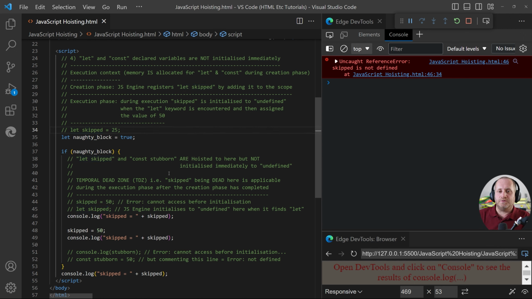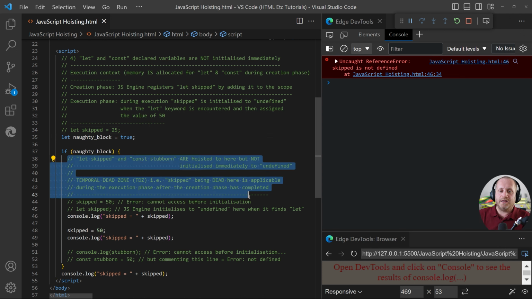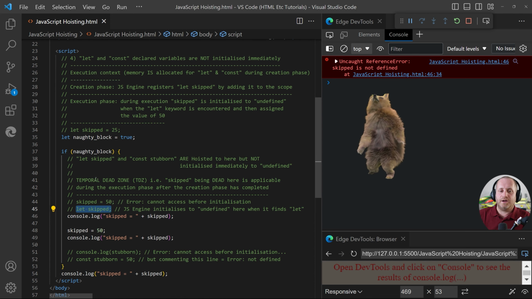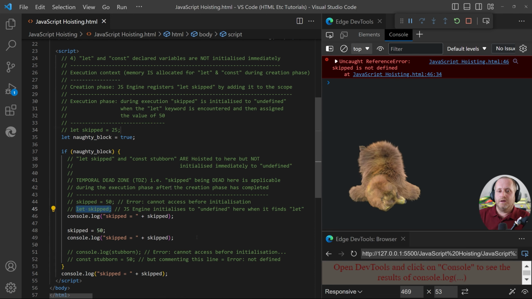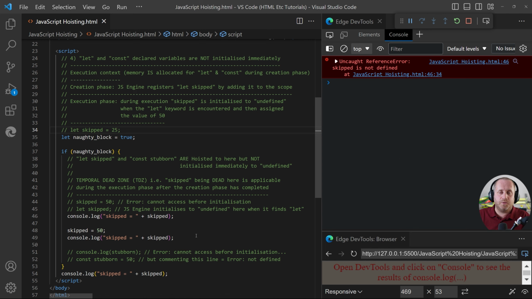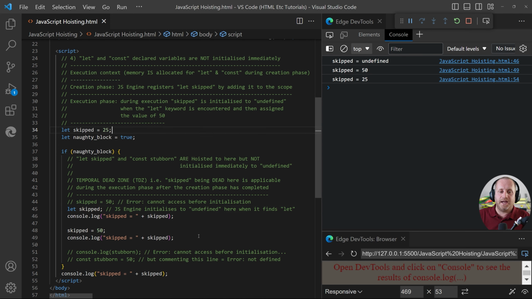As I put here in the notes, skipped being dead here is applicable during the execution phase after the creation phase has completed. So all of this code, up until we see the let skipped line of code just here, all of that code is the dead zone. We can do exactly the same test with variables which are declared with the const keyword. I'll just undo all what we've just done and click save. Back to where we were at the beginning.